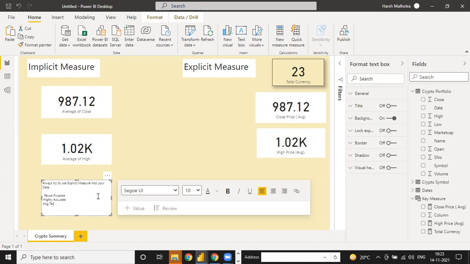So the explicit measures you created through DAX, right? Explicit measure I can always write as explicit measure always create via DAX calculation.